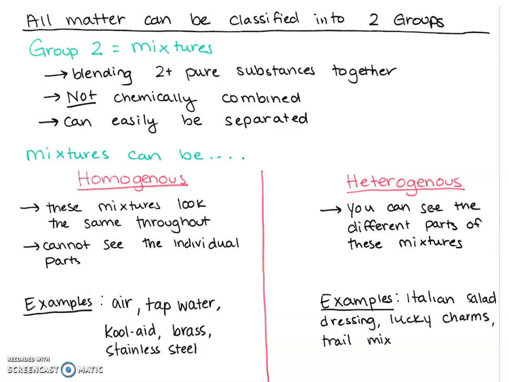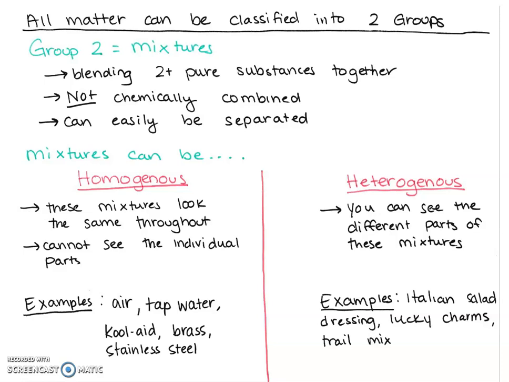Guys, so last part of our matter review, we'll be talking specifically about mixtures. So we said that all matter can be classified into two groups. We already learned about group one, which are our pure substances, and within pure substances we can break them down into either elements or molecules. And remember, there's also two types of molecules.